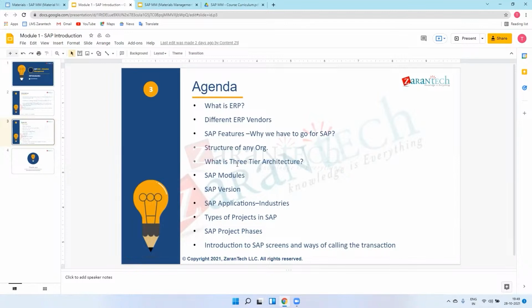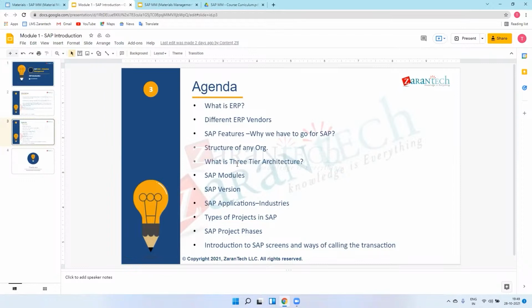So three-tier architecture is only a technical concept, but I'll try to explain this three-tier structure. In SAP R3, there is a new generation software, we can say. So in mainframe computing, there is a three-tier architecture. The first one is the database, the second is the application, and then the user interface, UI, we can say. Every application runs on the database, and to display all the processes, we are using the user interface. You're getting it, no?